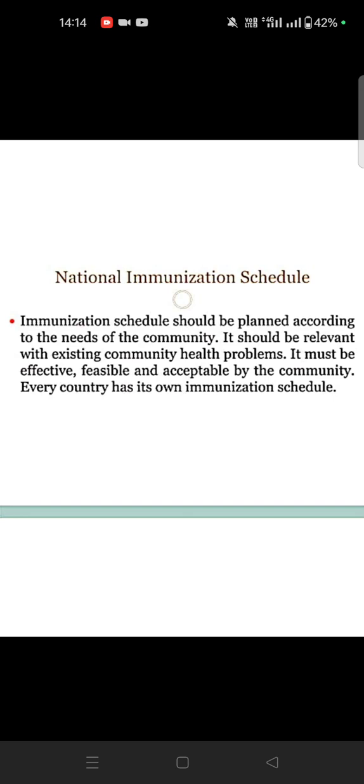Now the national immunization schedule. It should be planned according to the community, relevant to its health problems, and be most effective and feasible for the community people and immunization programs. The WHO launched the immunization program in 1974. In India, the EPI against six killer diseases was launched in January 1978.